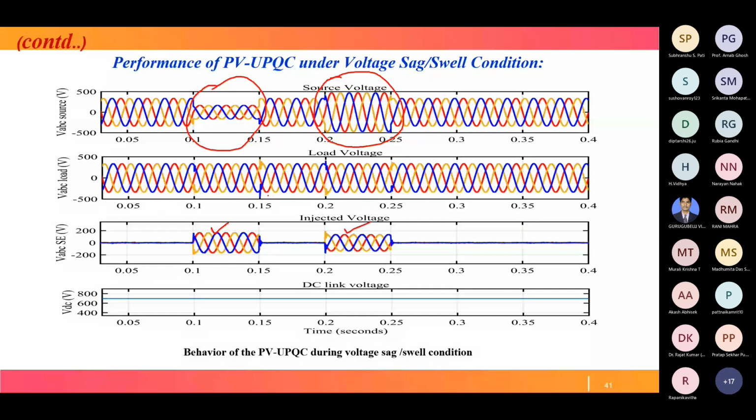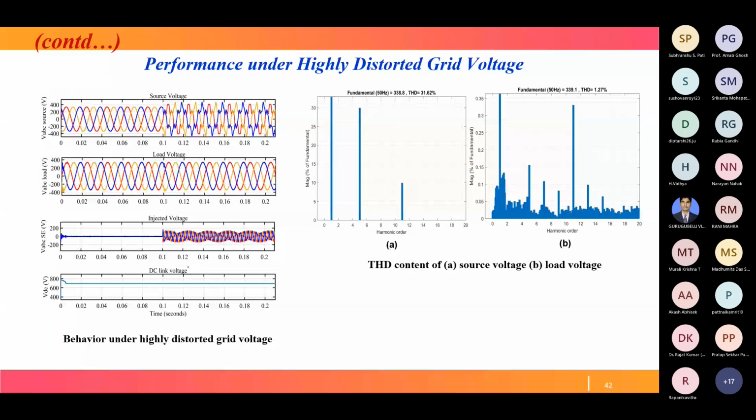Now coming to performance under highly distorted grid voltage. See, this is our source voltage up to this level. This is okay. Now from 0.1 to 0.2, there is more distortion of the grid voltage. So in order to compensate this distortion, we have to inject a signal.